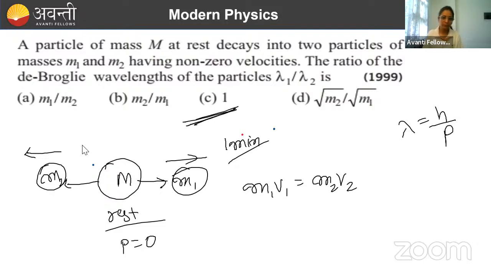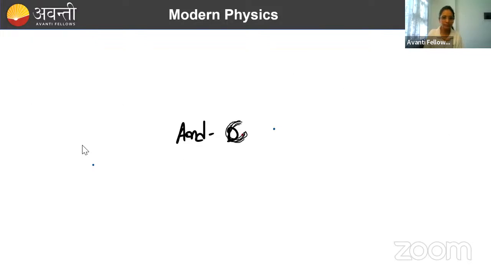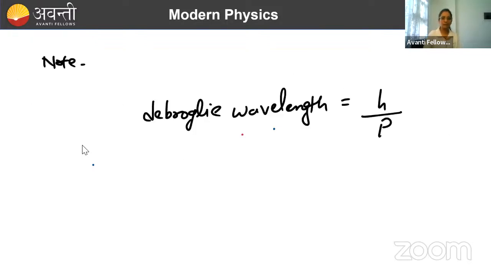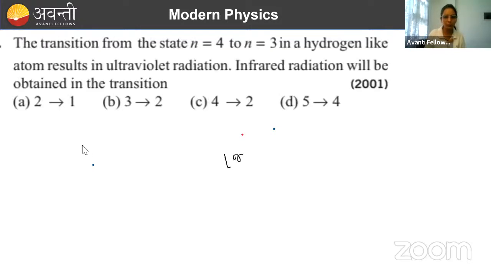C. यहाँ पे मैंने भी आंसर गलत लिखा है. This is C actually. ठीक है? Done. चलो, this is the formula, right? Now do this question again, 1 more minute.